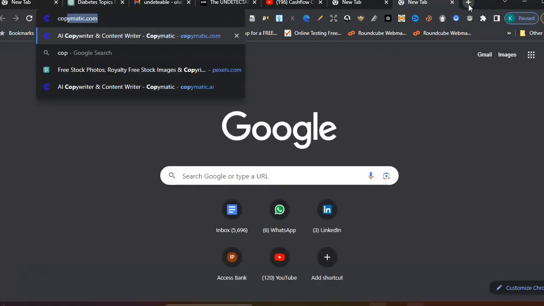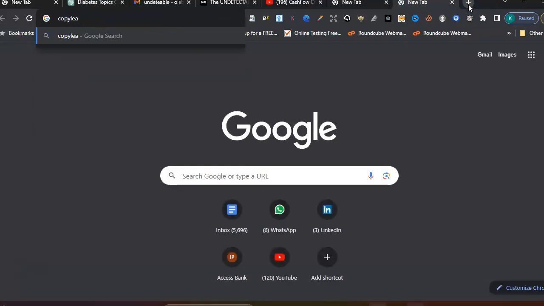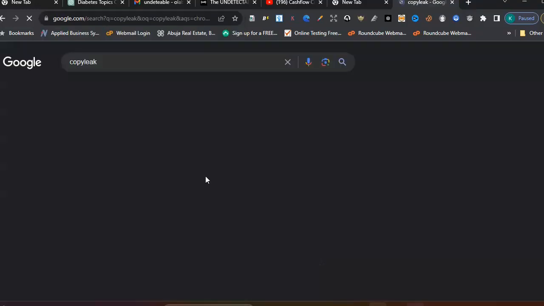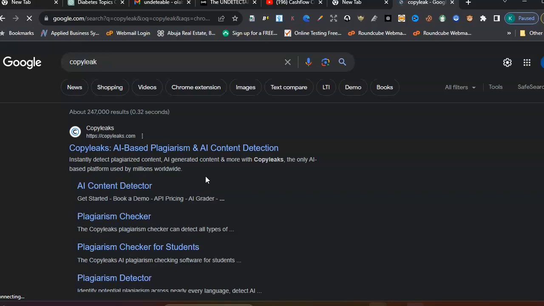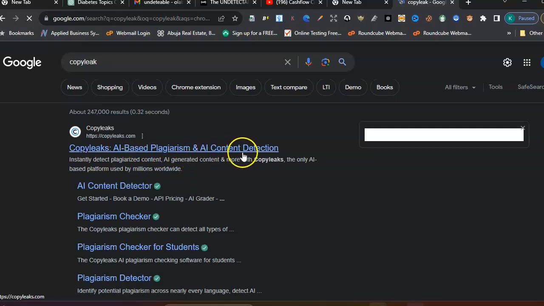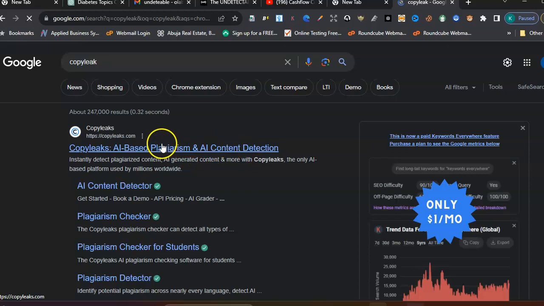to CopyLeaks. There are a lot of them. After doing that, you want to come to copyleaks.com to check for plagiarism and AI content detection. There are a lot of them. You also have Originality and others.